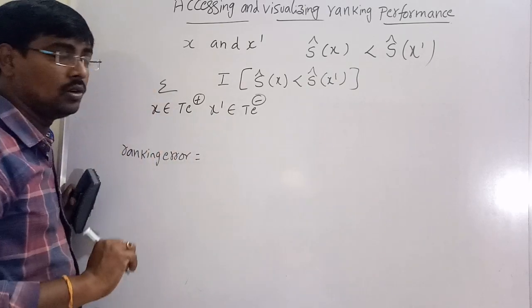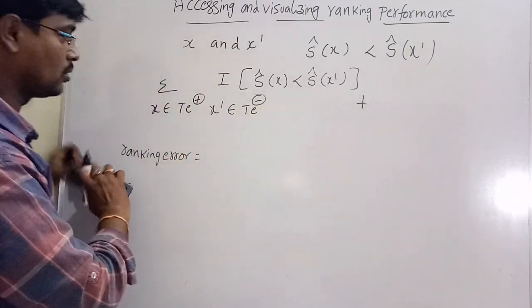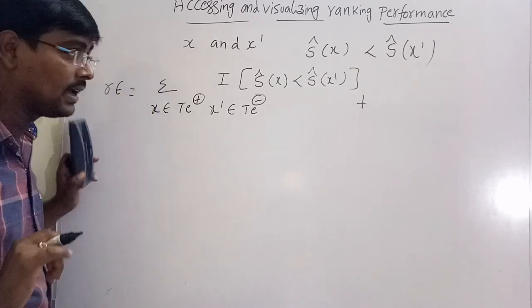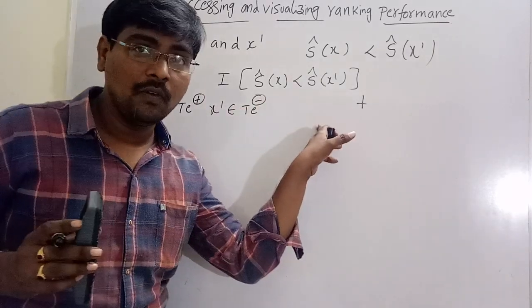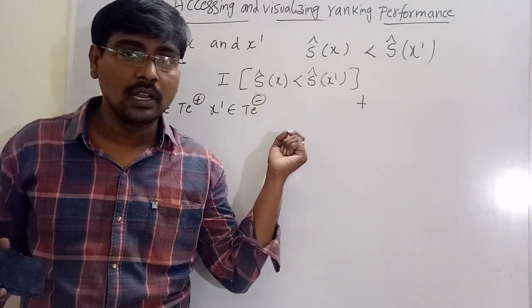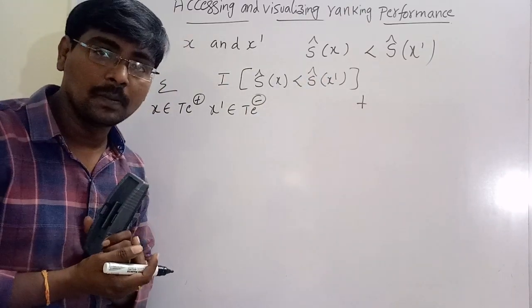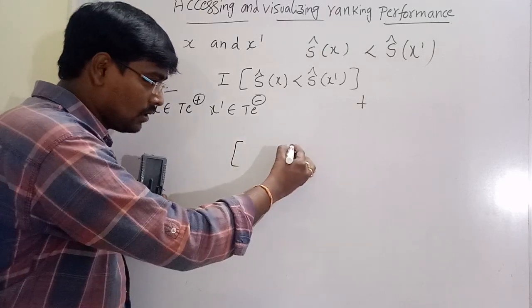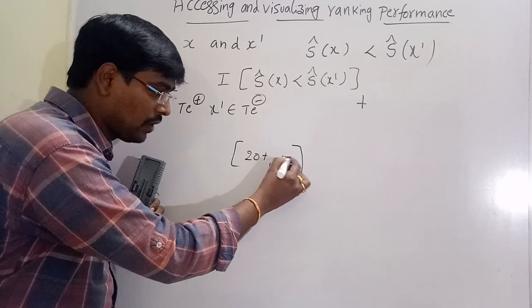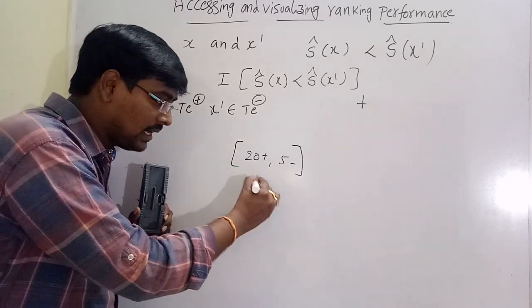Ranking error is equal to this equation plus, so I already wrote, RE is equal to the set of all the instances whose negative element score is less than the positive instance score, plus. What do you mean by plus? And we already discussed the square brackets. Suppose 20 positives, 5 negatives. The scores are equal. That means a tie.